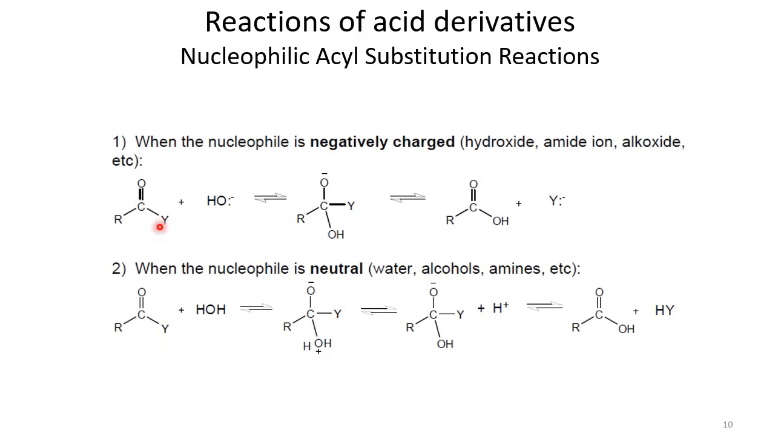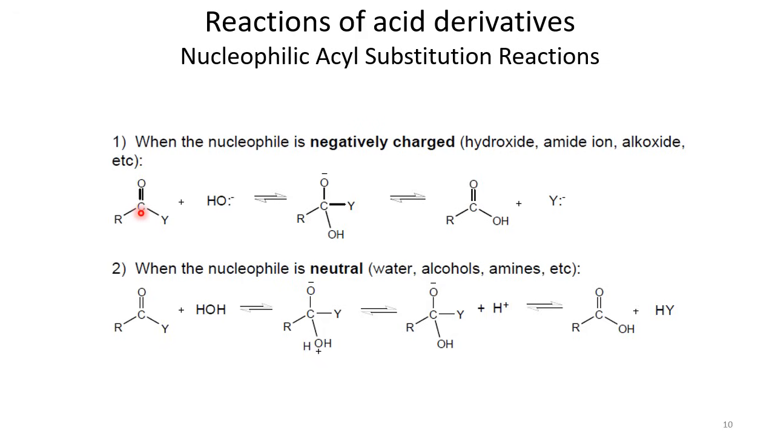If you look closely at the structure of these acid derivatives, this carbon is electron deficient, so it acts as an electrophile. Why is it electron deficient? Because there are two highly electronegative atoms attached to it. One is the carbonyl oxygen itself, and the other is Y, which could be oxygen or nitrogen. Anyway, this is a very electron deficient carbon,